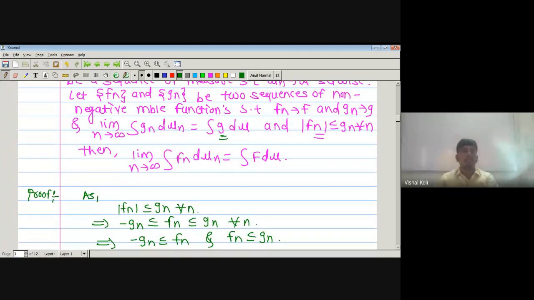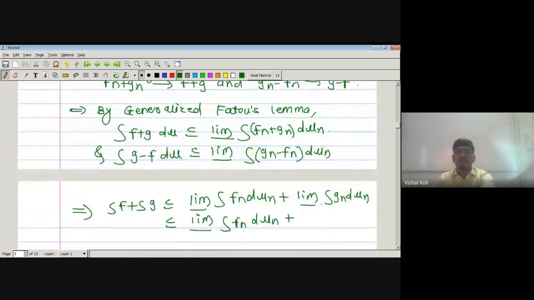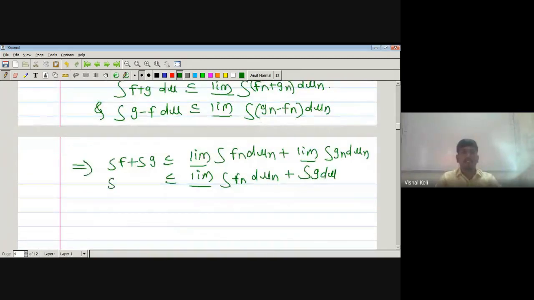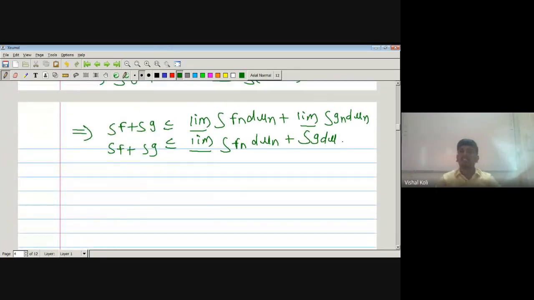So the limit inferior must be equal to its limit superior, and it is nothing but its original value, the integration of g d mu. So the limit inferior of the integration of Gn d mu n is the integration of g d mu, since g is an integrable function. Therefore the integration of f plus the integration of g is less than or equal to the limit inferior of the integration of Fn d mu n plus the integration of g d mu. But as g is integrable, its integration must be finite, so we just subtract its integral value. We get the integration of f is less than or equal to the limit inferior of the integration of Fn d mu n. Take this one as equation 1.